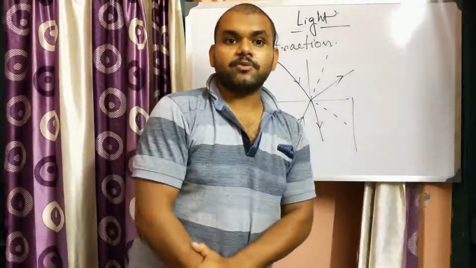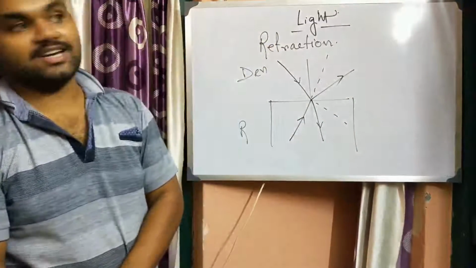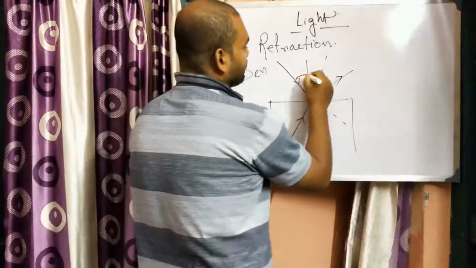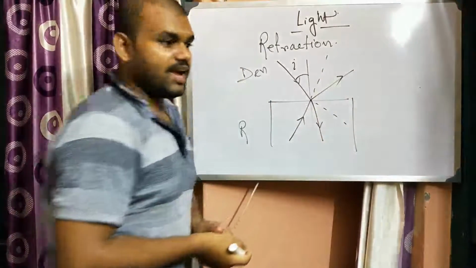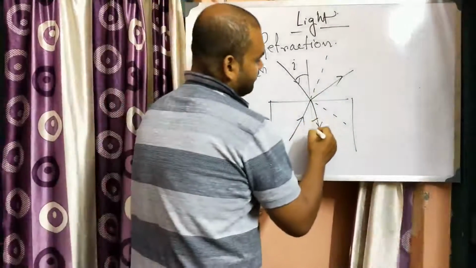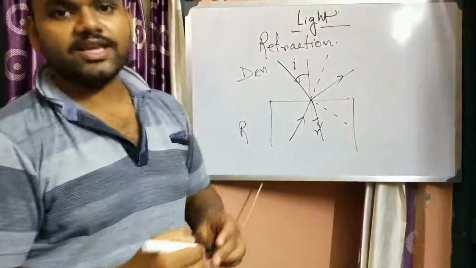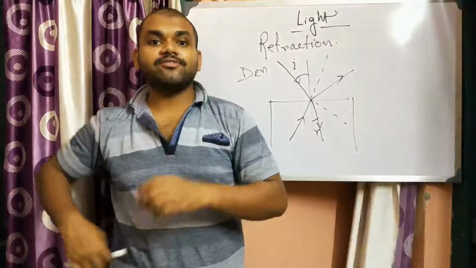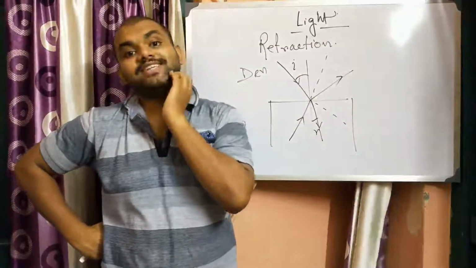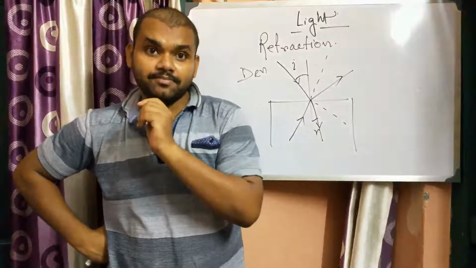Okay, so this phenomenon is known as refraction, and this is the angle of incidence and this is the angle of refraction. And remember one thing: in this case the angle of refraction and angle of incidence are not the same.